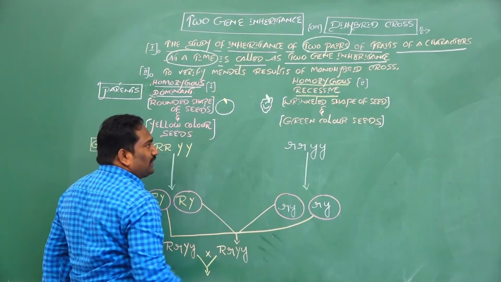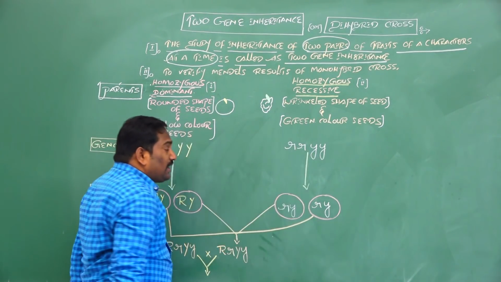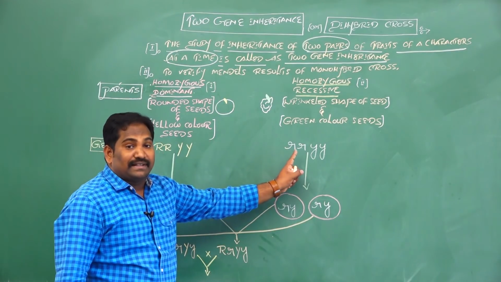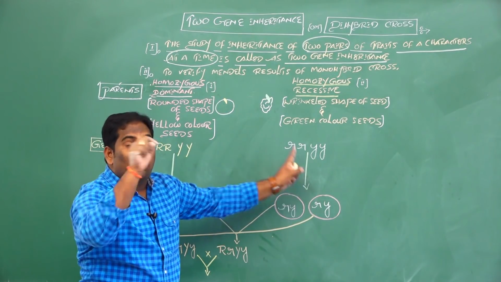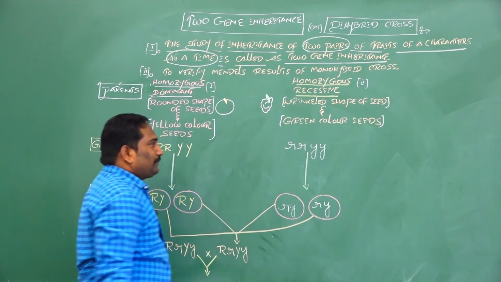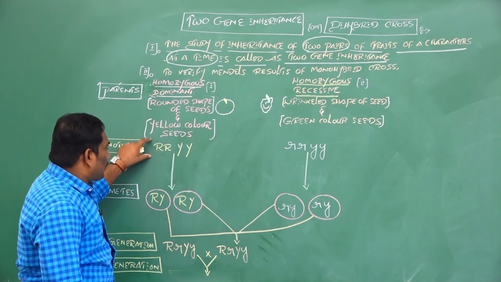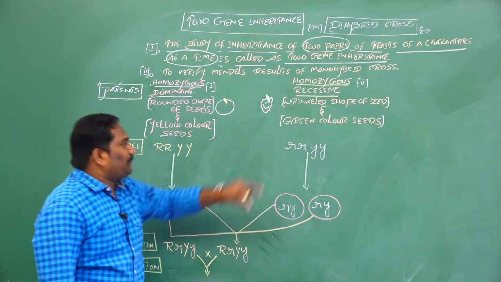The genotype for wrinkled shape of seeds is small r. The reason is that it is recessive. For recessive characters we use small letters, and for green color, small y. This is parent 1 and parent 2, the genotype for parent 1 and the genotype for parent 2.